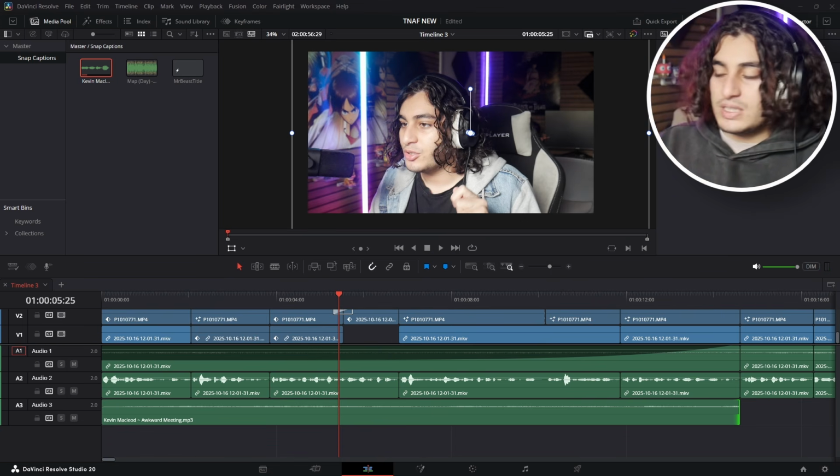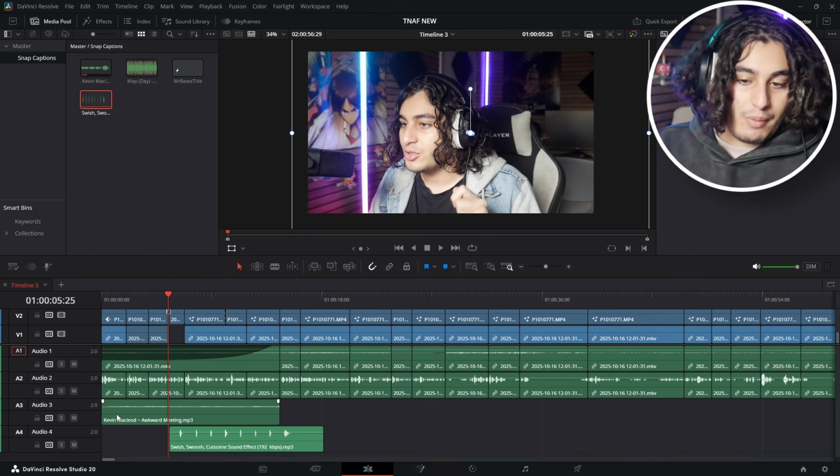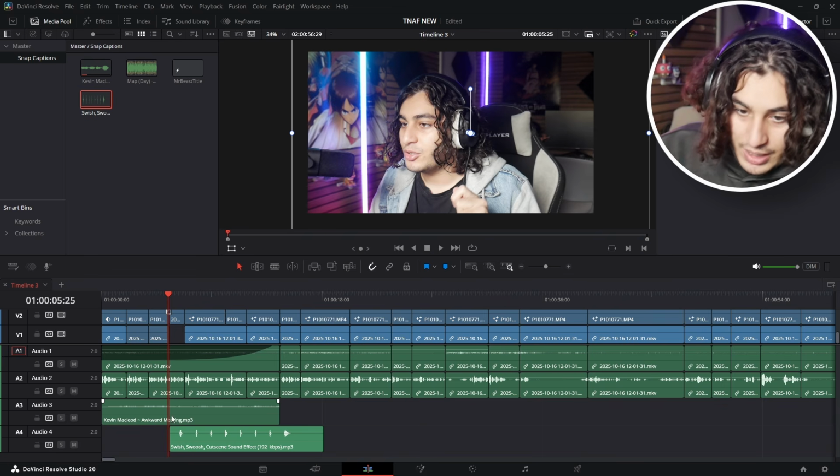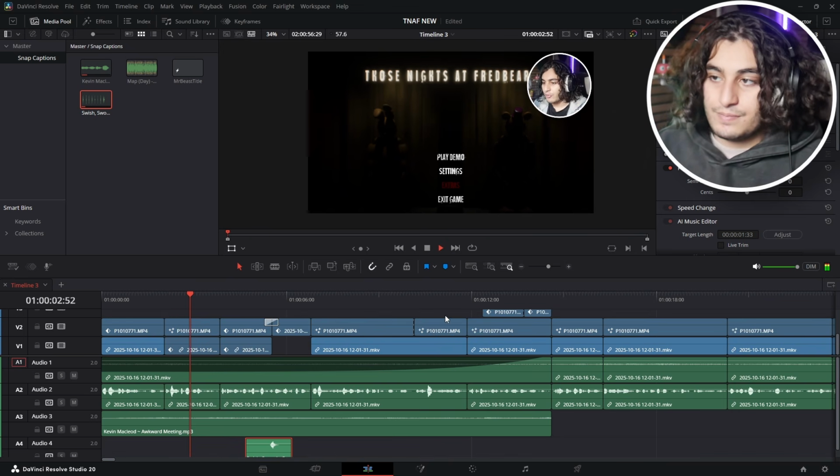So that's what we're gonna do. This is in my pack, guys, if you want to use it. So for me, guys, my music audio is gonna be on audio 3 and my sound effects are gonna be on audio 4. Okay, guys, so here is my swish effect. It's been out for around 2 weeks.